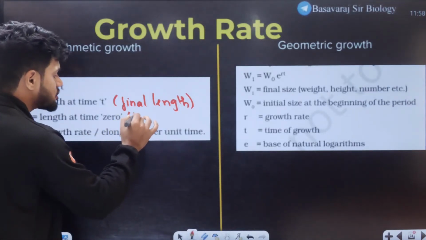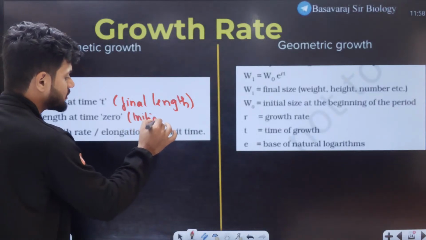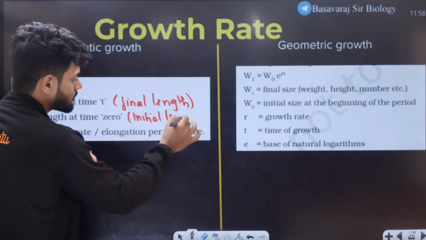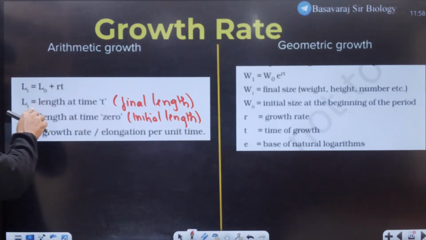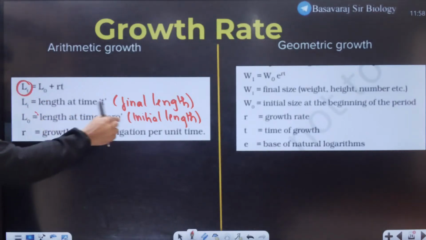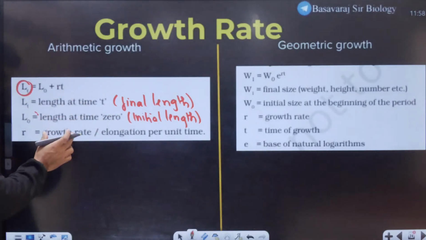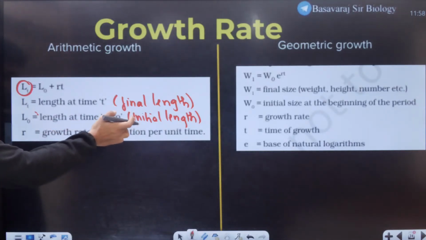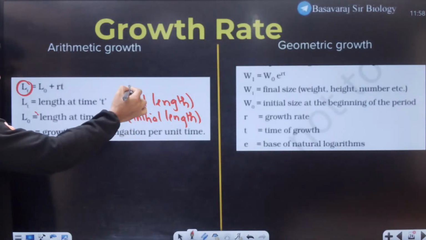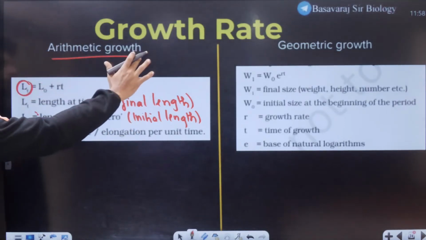Let's call it the initial length or starting length. How do we measure the final length? Take the initial length plus RT, that is the growth rate or elongation per unit time, and add both of these. You will get the final length, arithmetic growth.